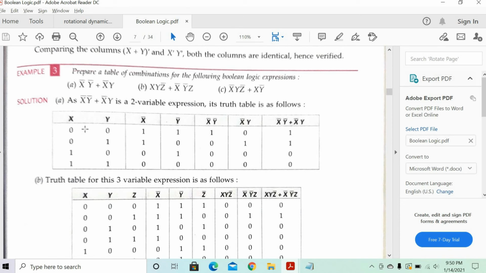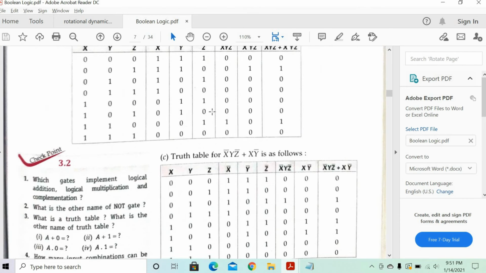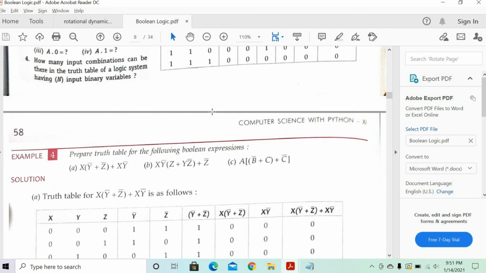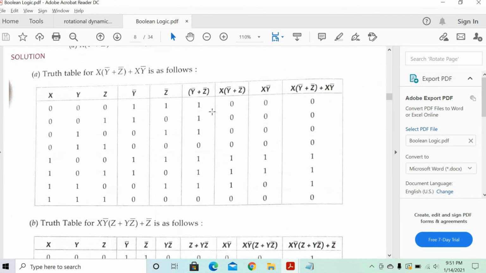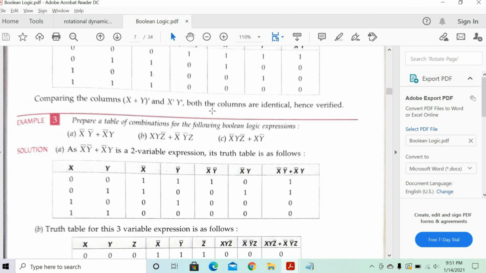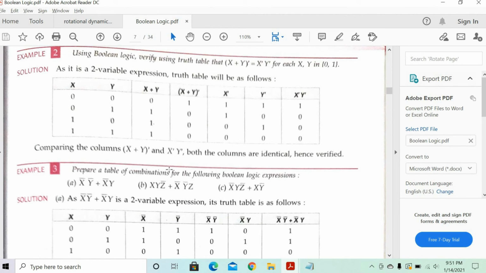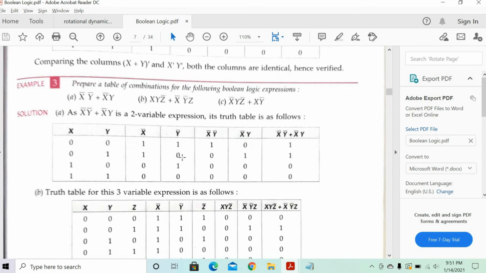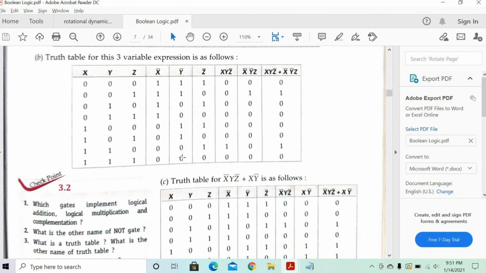So we don't have to do all the combinations. Example 3. Let's do the last one, C part only. Okay, sir. So that you get comfortable with that, because all the two-variable combinations we have done now. So now you just have this one with X, Y, Z. Yeah, I'll just do this now.